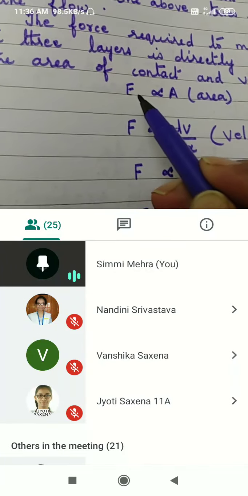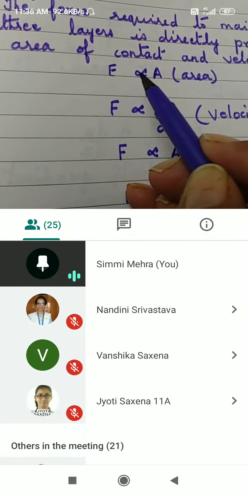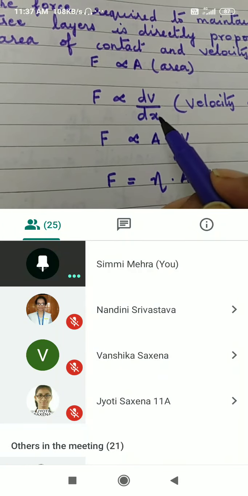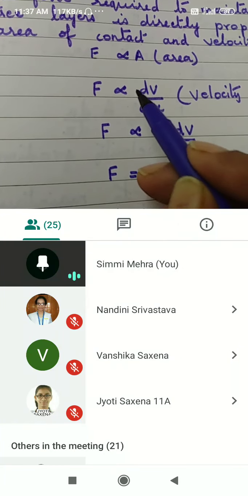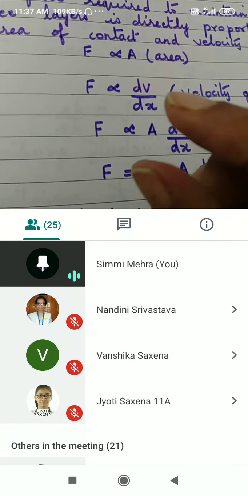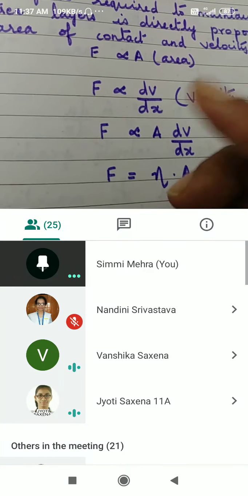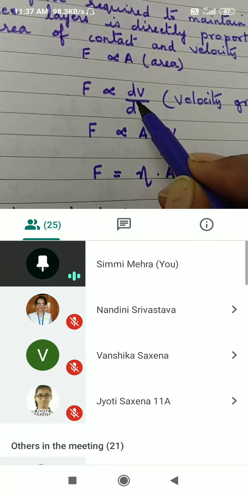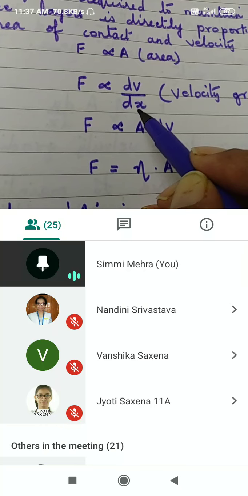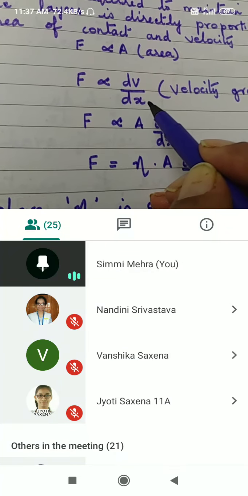It is also defined as a force. Viscosity is also a force which is directly proportional to area. Alright, area here can be substituted by dv by dx. D is a small change in velocity. Why a small change? Because the distance between the two layers is very less, right? And the difference in velocity is also very less. So this will be dv by dx. What is x? X is the distance between two layers.